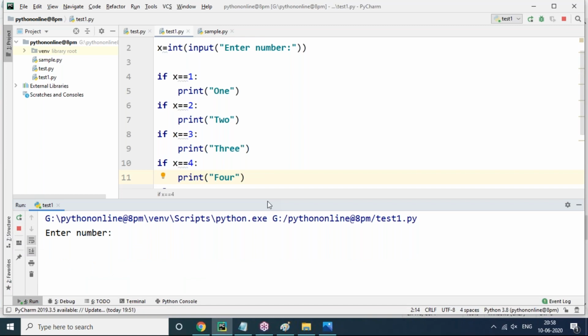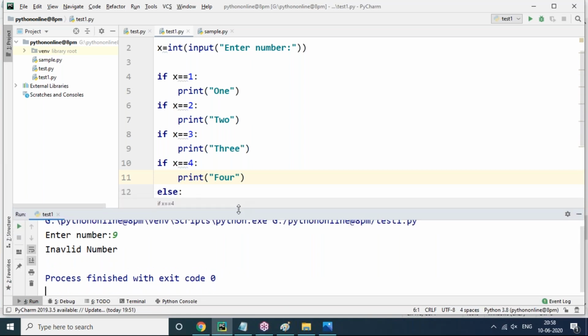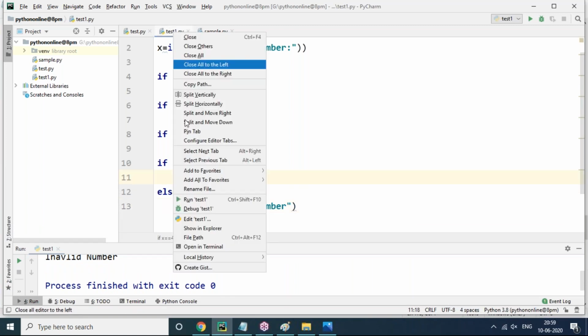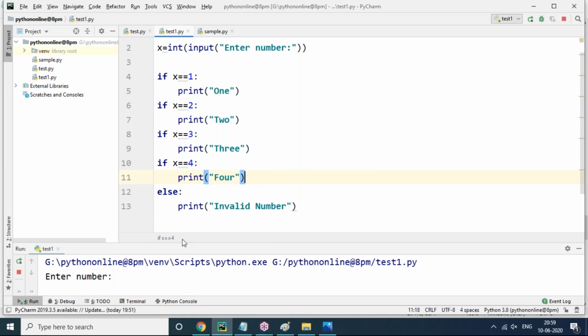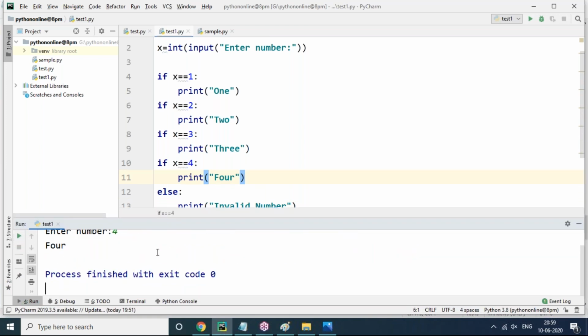If I give 9, undoubtedly 9 is an invalid number, so happily it is coming: invalid number. It's completely invalid, it is perfect. Now let's run this one again. If I enter 4, yes, exactly FOUR is coming according to my requirement.